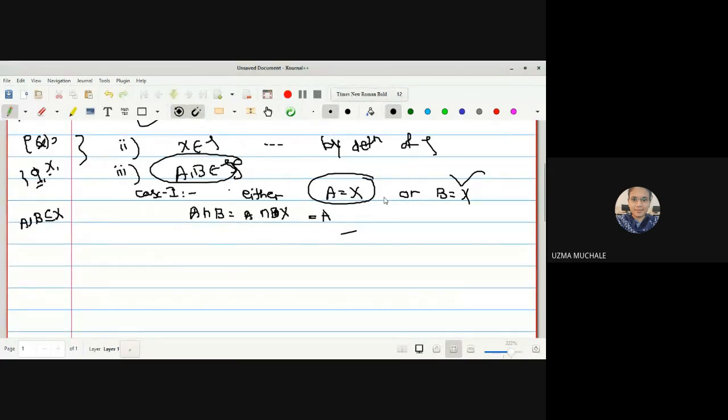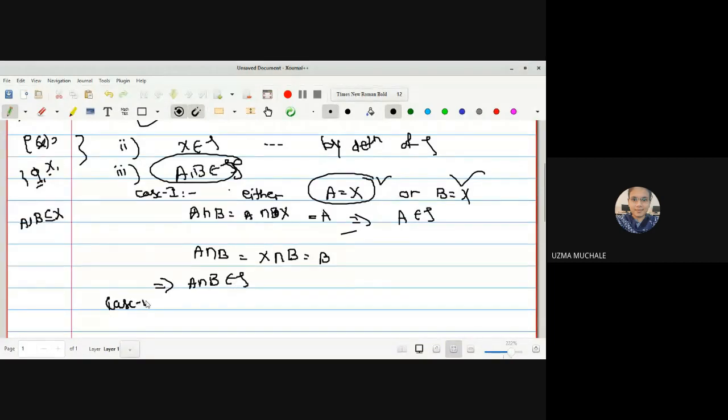Right, so obviously A is a member of tau, we have written it here, so we can say that A is always a member of tau, which we have selected from our assumption. And similarly, if suppose A is equal to X, so what will be the intersection? X intersection with B is B. B is already a member of tau, which we have selected. So hence in both the conditions it is a member of tau, which means that A intersection B is a member of tau. Now let us go for the case 2.